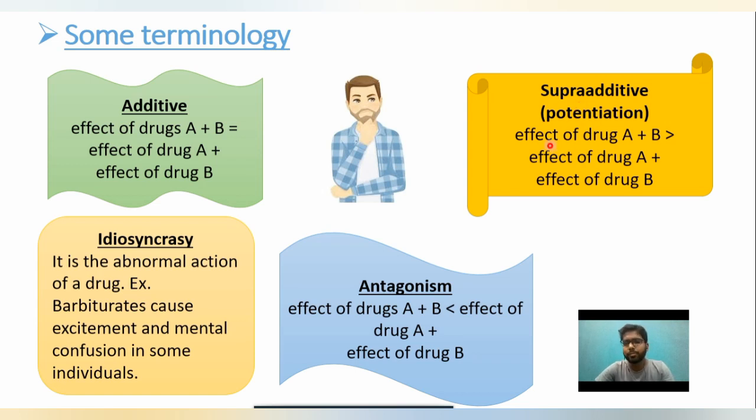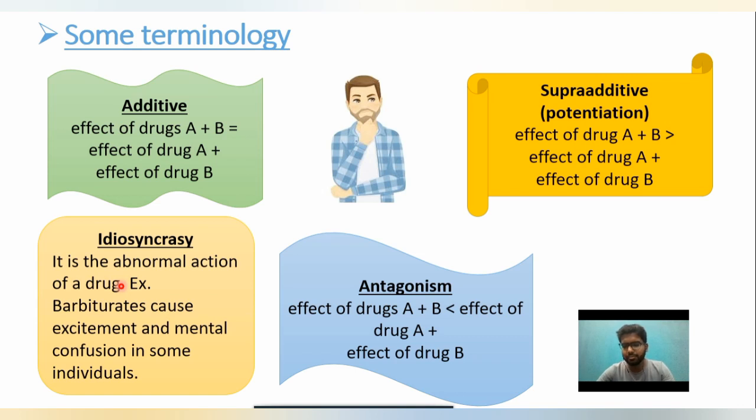What is potentiation? The effect of drug A plus B is greater than the individual effect of drug A plus the individual effect of drug B. That is supra-addition. Then idiosyncrasy means the unwanted or unexplained action of a drug, like barbiturate.